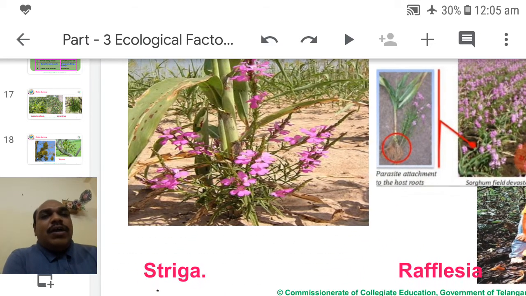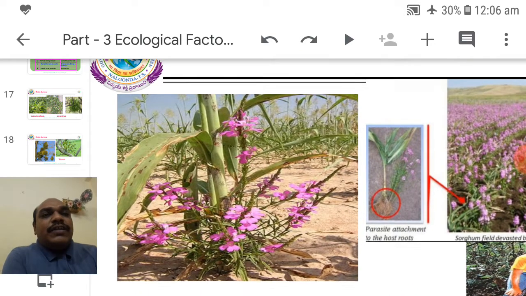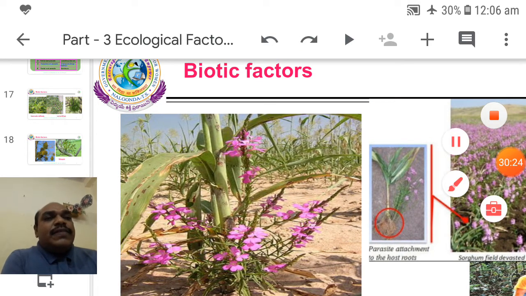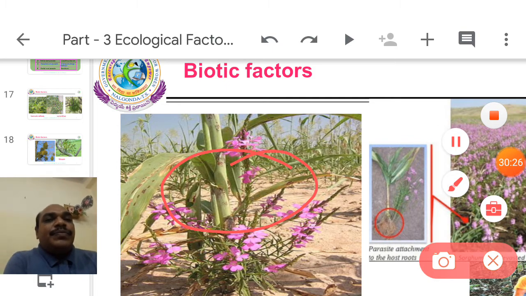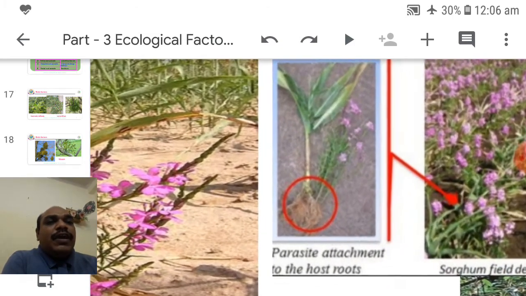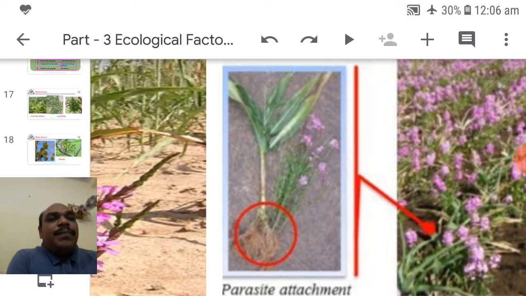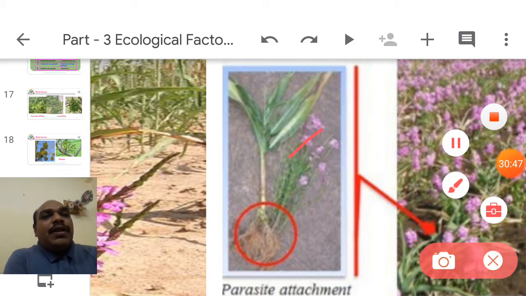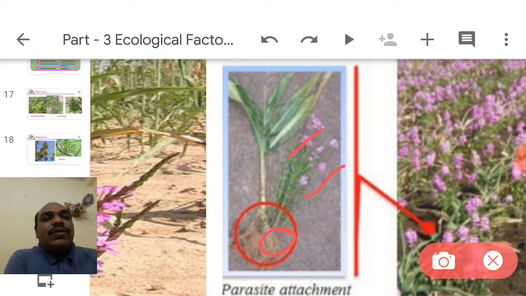Striga is a common example, important for entrance exams. This is the maize plant. Beside the maize plant are fibrous roots, and over the roots the Striga parasite grows. Observe here, this is the corn plant, these are the roots, and the Striga plant grows over those roots.